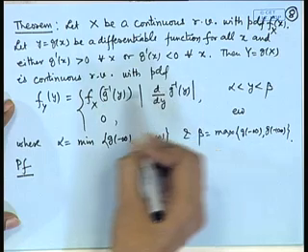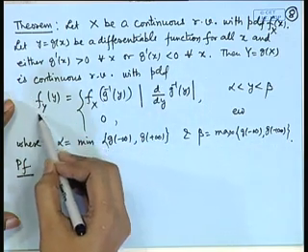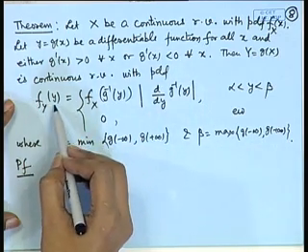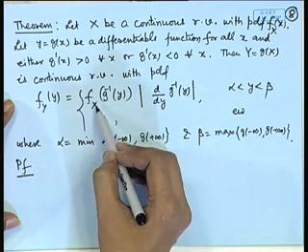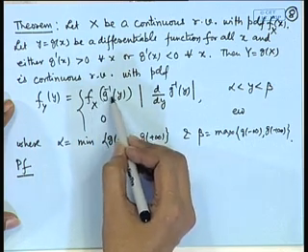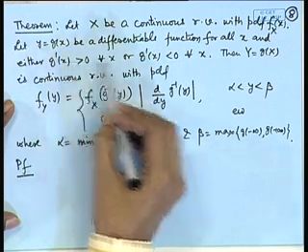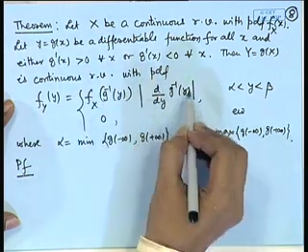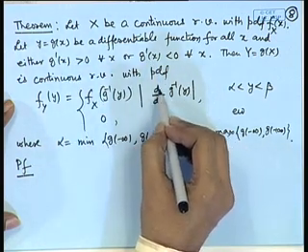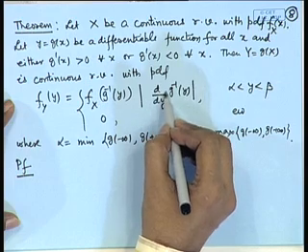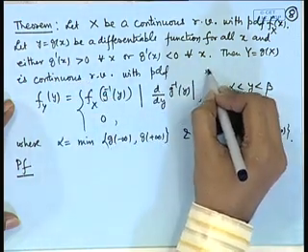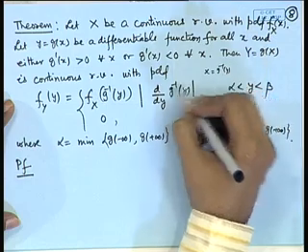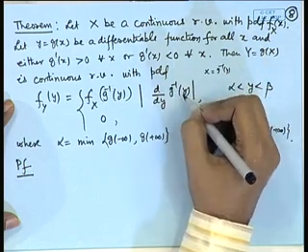In that case, there is a direct formula for the determination of the probability density function of Y equal to g(X). It is described in terms of the density function of X itself. That is, in place of x we substitute g inverse(y), which is uniquely determined under the conditions given here, and we multiply by the absolute value of dx by dy, because if y is equal to g(x), then x is equal to g inverse(y) and this term is nothing but dx by dy.